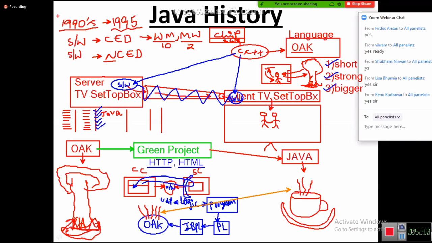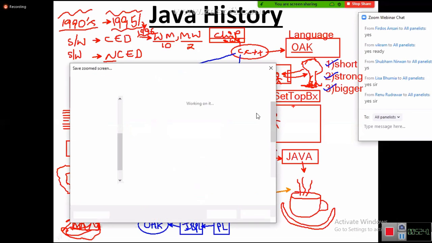From the 1990s it started, and in 1995 it came into the market as a beta version. The first implementation of Java came into the market in the year 1996. So in 1995 the beta version came, and in 1996 the first implementation to develop our projects came into the picture. Everybody got clarity? Right. Shall we revise all the points quickly? I hope you enjoyed the story.